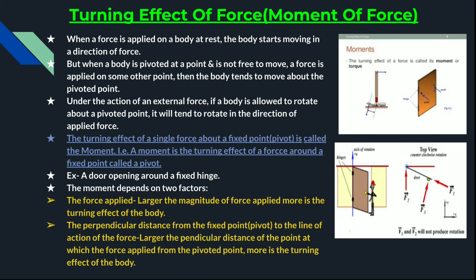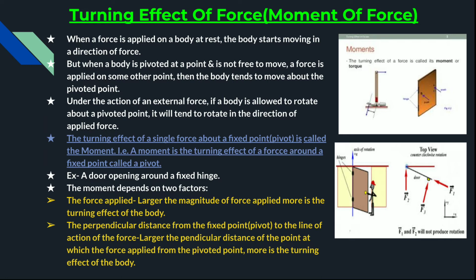Now the perpendicular distance from the fixed point to the line of action of the force. The larger the perpendicular distance of the point at which the force is applied from the pivoted point, the more is the turning effect of the body. When we are opening or closing a door and applying the force much farther from the hinge, towards the end of the door, that will provide a more swinging effect, more turning effect.